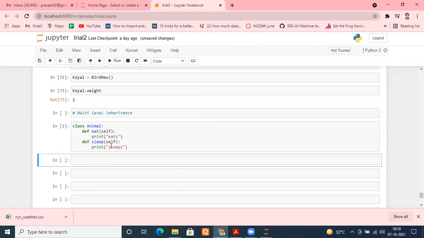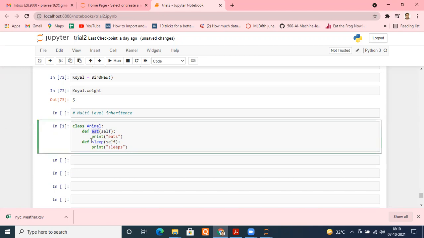Now suppose somebody asked me to create one more class, and he said it should have these attributes: I should be able to eat, and I should be able to sleep. These properties should already be available in it. So what is the way of doing that?